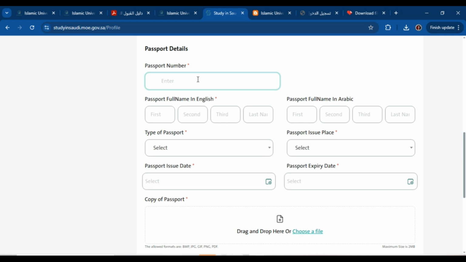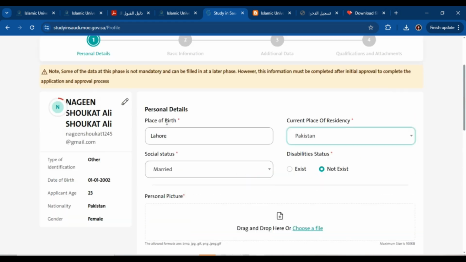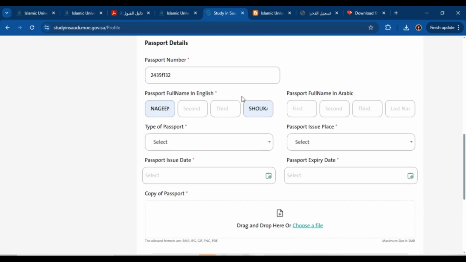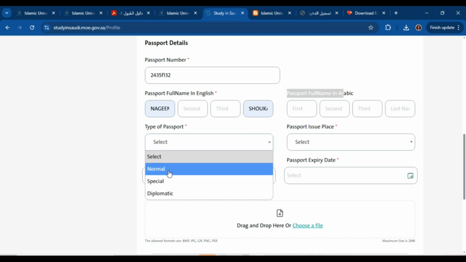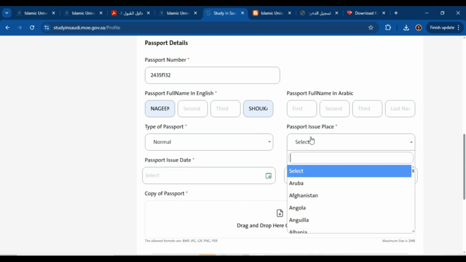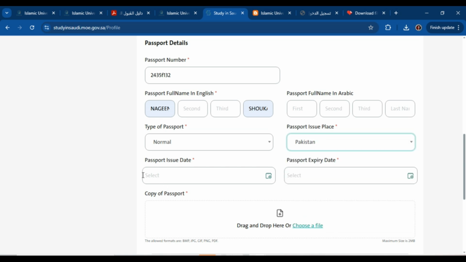Then enter your passport number. Then write your full name in English, for example first name. Then you can type your second or third name if you have one, otherwise write your last name. Now if you want to add your Arabic name, you can add it, otherwise it is optional. Then select your type of passport, then your passport issue place, and select your country. Then select the passport issue date and passport expiry date.